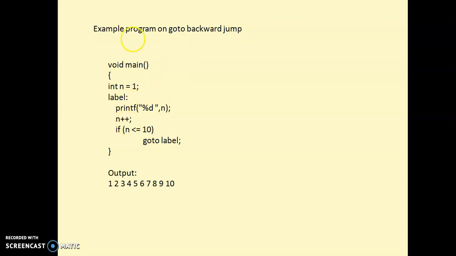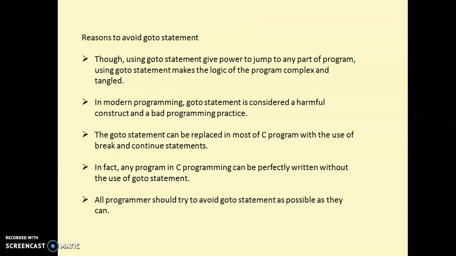Now the statements under this label are repeated, and once again the condition is checked. Likewise it displays values as long as the condition is true. When the condition fails, the statements will not execute, and the program execution halts. In this way goto backward jump is executed.